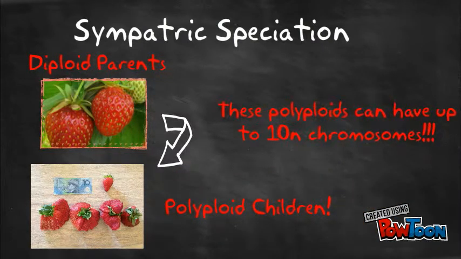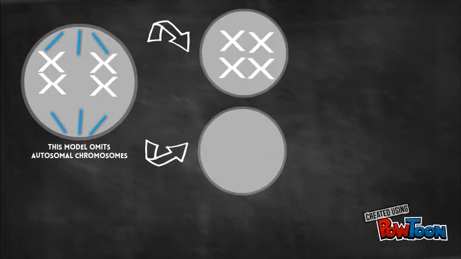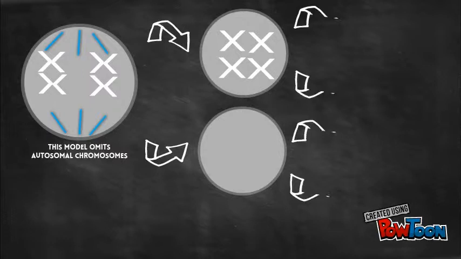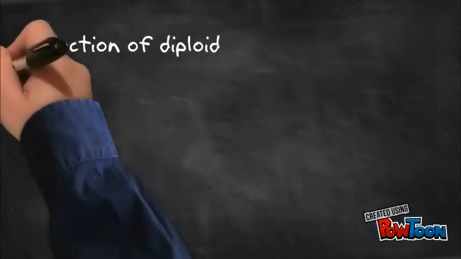These offspring may have up to maybe 10 N chromosomes. When the number of chromosomes increases above 2N, the resulting plant is a polyploid. Polyploidy occurs when all homologous chromosomes fail to separate in meiosis, resulting in 2 diploid gametes and 2 sterile gametes. A tetraploid is formed when a diploid sperm fertilizes a diploid egg. The resulting tetraploid zygote continues to produce diploid gametes.